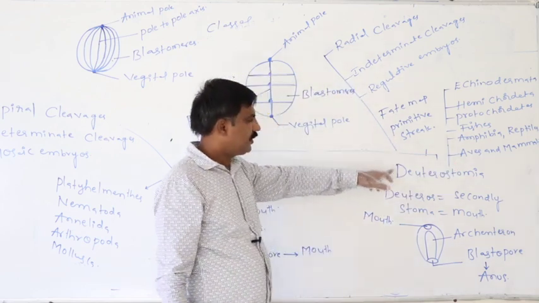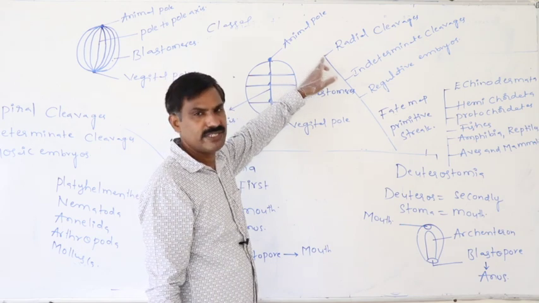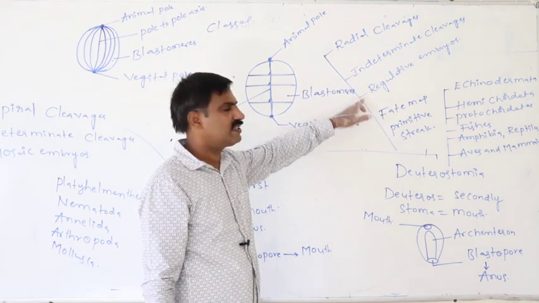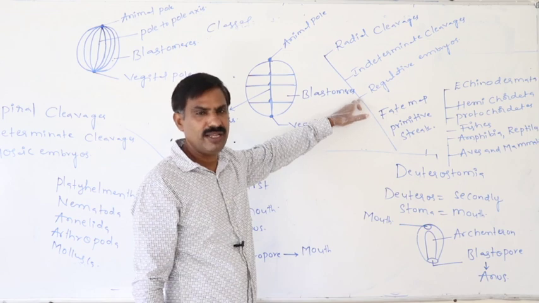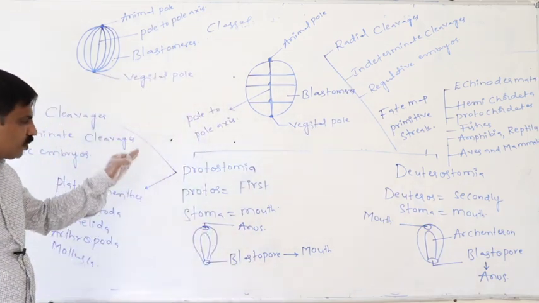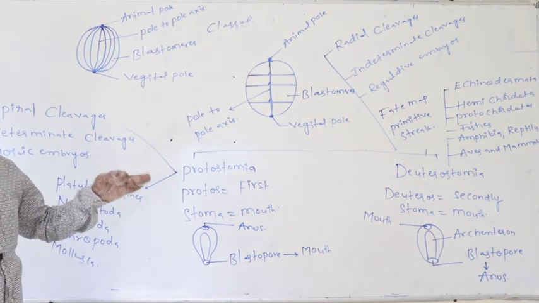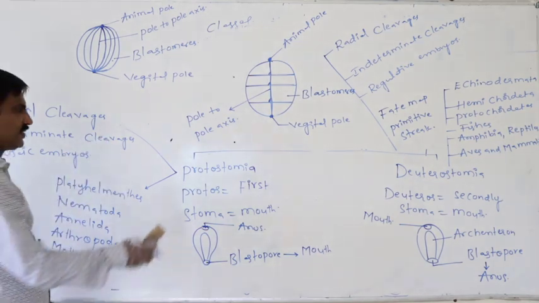Again in deuterostomia, radial cleavages, indeterminate cleavages and regulative embryos very commonly appear. Again, protostomia is categorized into 3 subdivisions.